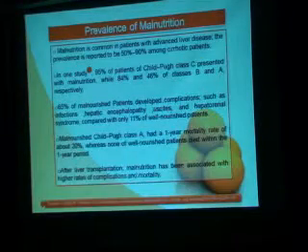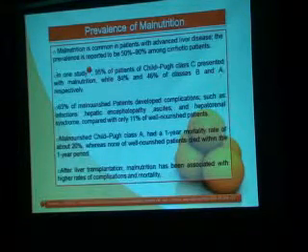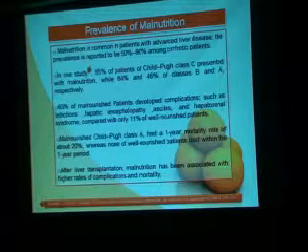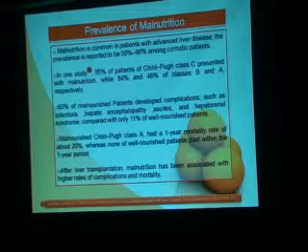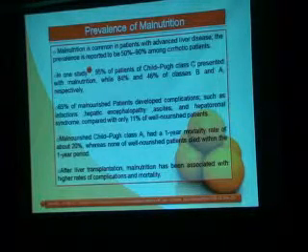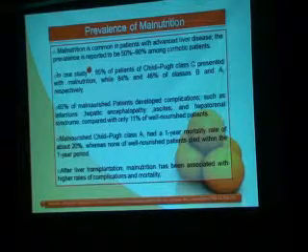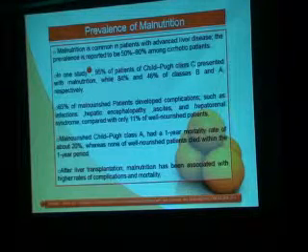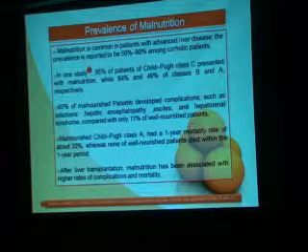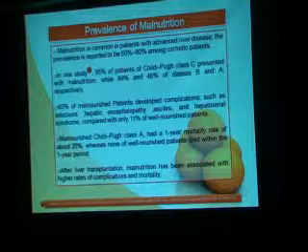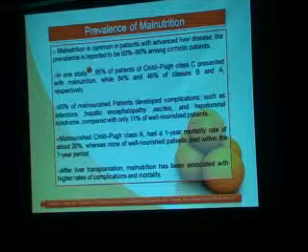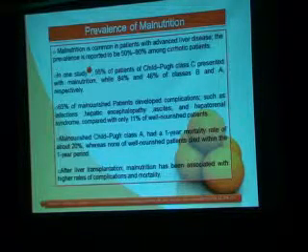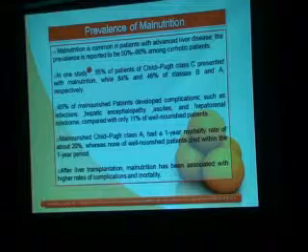Prevalence. Malnutrition is common in patients with advanced liver disease. The prevalence is reported to be 50% to 90% among cirrhotic patients. In one study, 95% of Child-Pugh class C presented with malnutrition, while 84% and 46% of class B and A respectively. 65% of malnourished patients developed complications such as infection, hepatic encephalopathy, ascites, and hepatorenal syndrome, compared with only